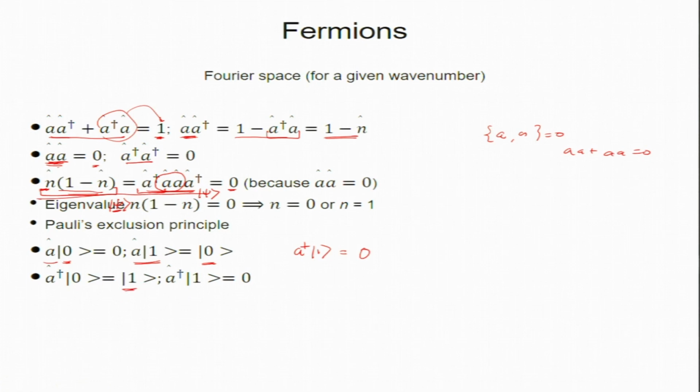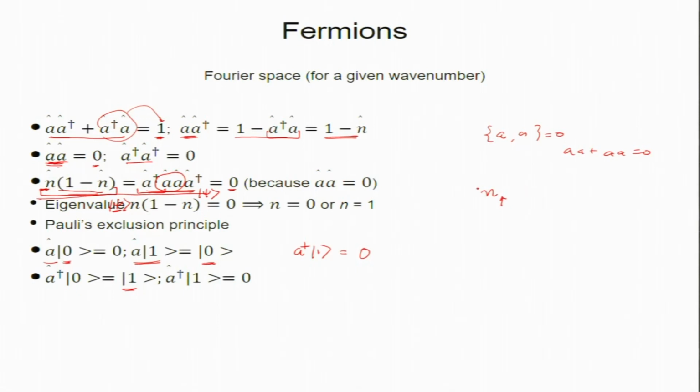So, you have to be careful, this is different from bosons, but if you bring in spin, no problem; you have to count the down spin and up spin separately. The n will not become different. So, n up times 1 minus n up is 0, for a given state with a given wave number and spin, and the same with n down.